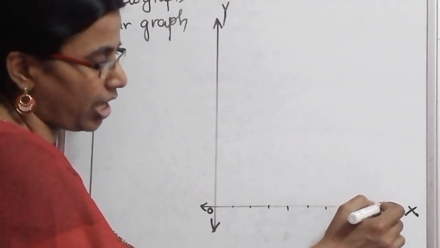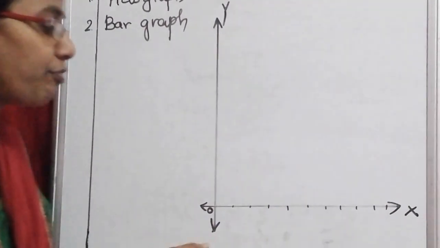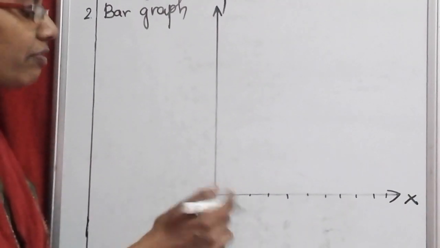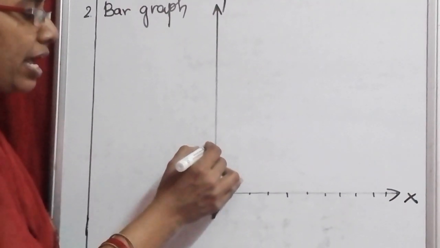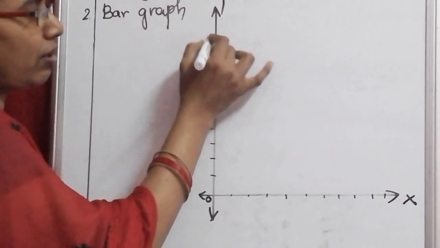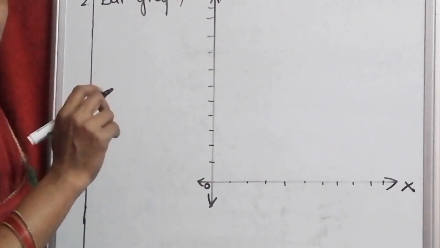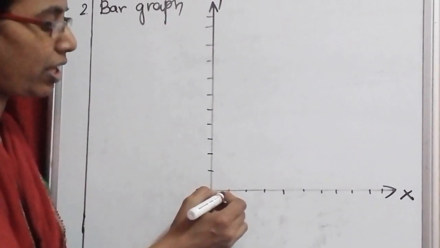Distance should be same. When you are drawing in your graph papers, already the marking is given. So you can use that to draw. So like this you can mark and a scale is written. Scale is written representing the values.